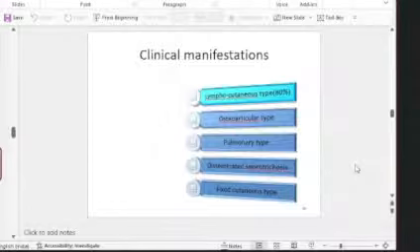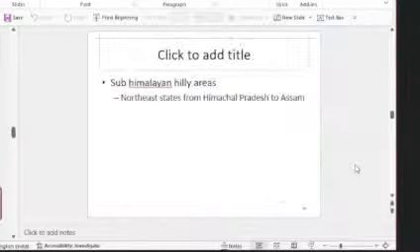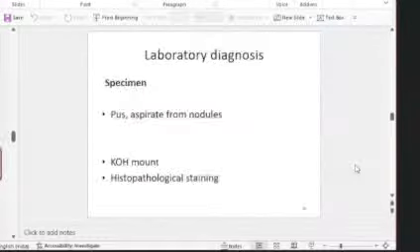And the lymphocutaneous type is the most common. As I said, lymph nodes and skin, usually confined to that. Lymphocutaneous is the commonest manifestation. In India, we see it in the northeastern states, Himachal Pradesh, Assam, etc. KOH mount is the same for all. You can take the pus, you can do a KOH mount, you can do histopathological staining.